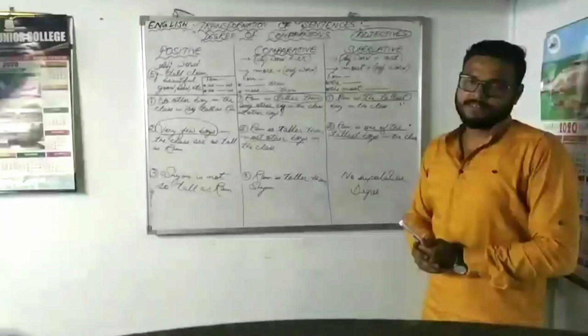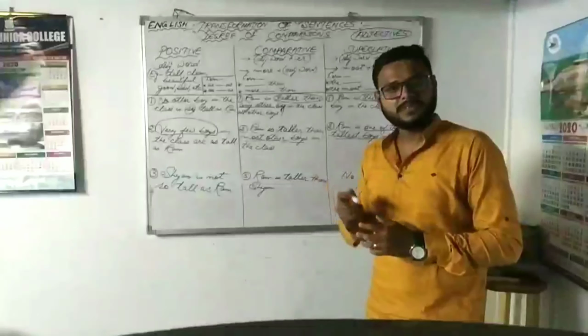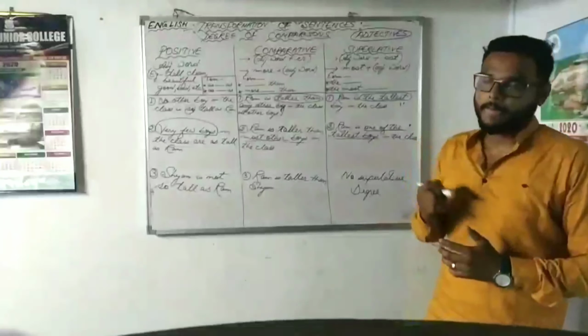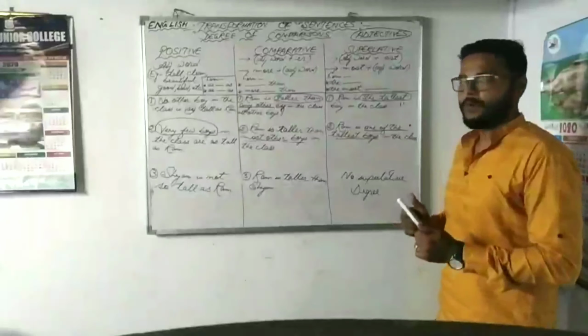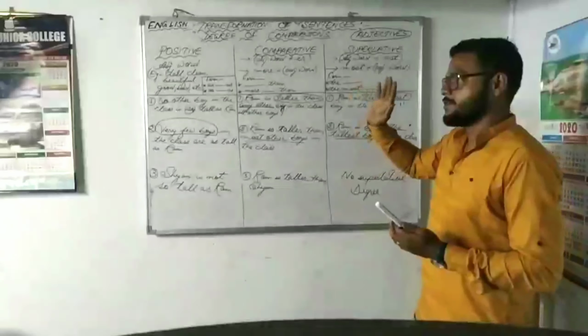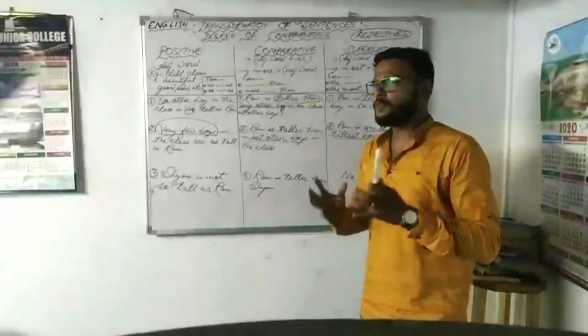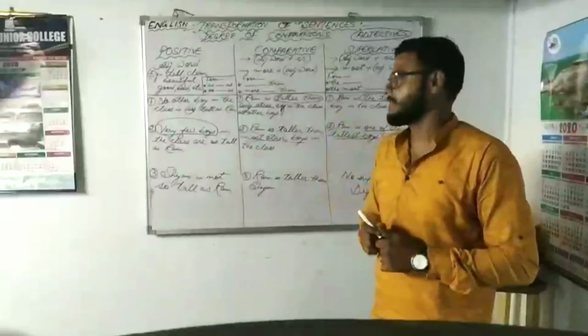Degree of comparisons. We all know there are 3 degrees of comparison: positive degree, comparative degree and superlative degree. Now let us understand how we change from one degree to the other. Taking the example of positive degree, how do we make this positive degree exactly?